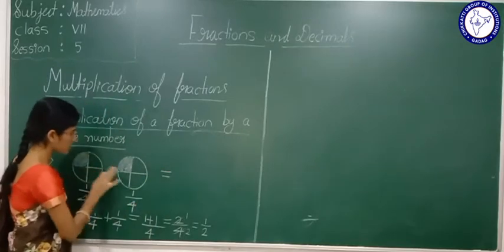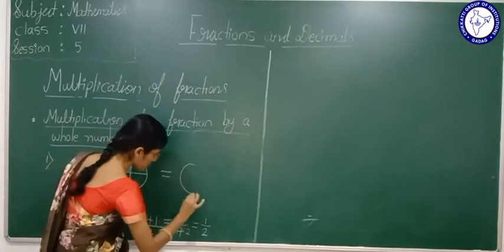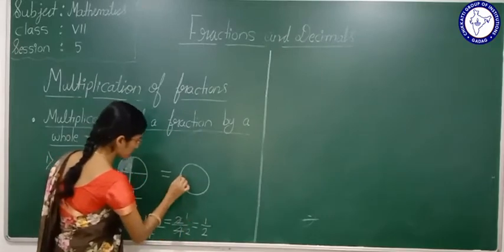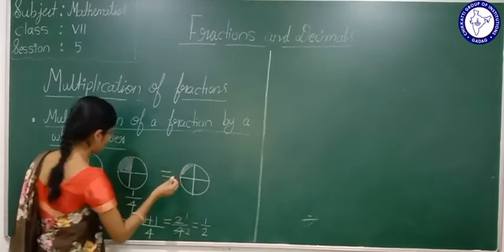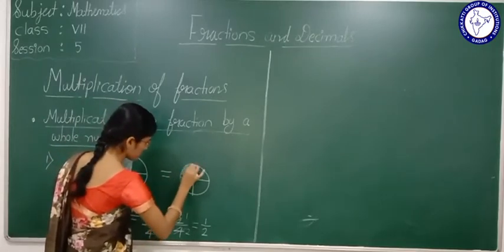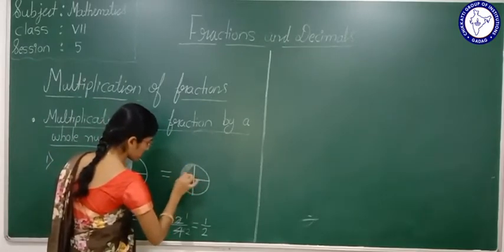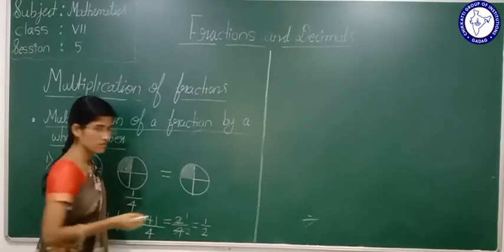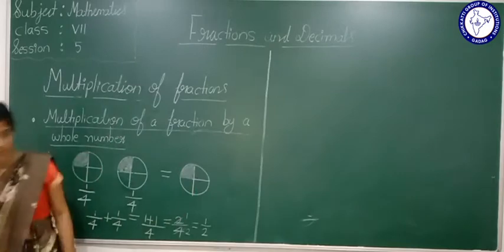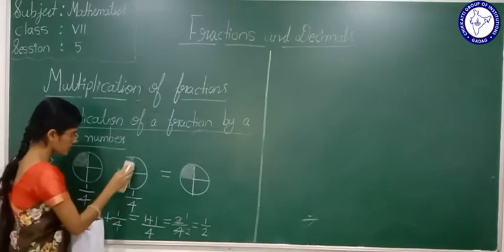If I combine these two, what will it represent here? Suppose I shade this part here.